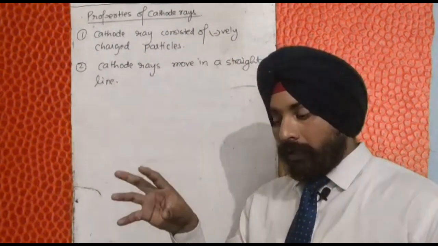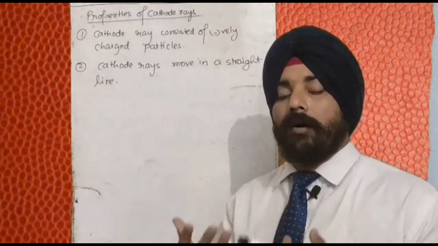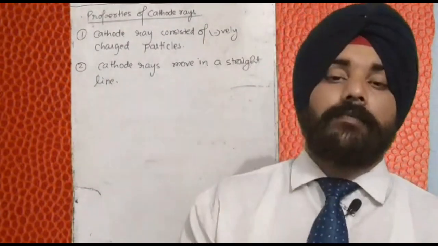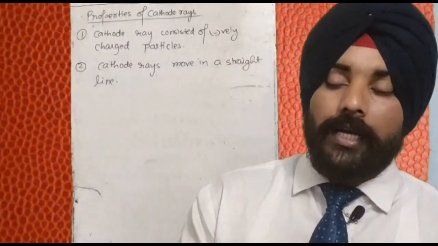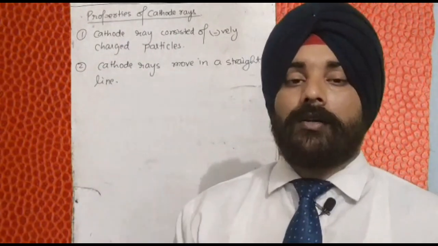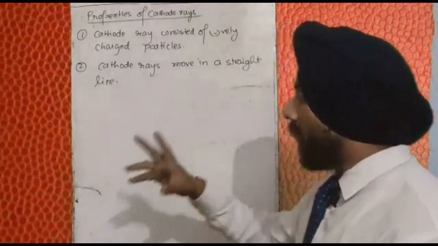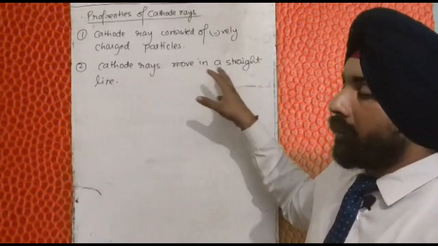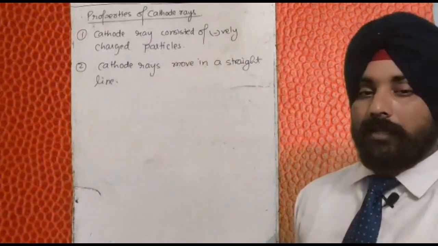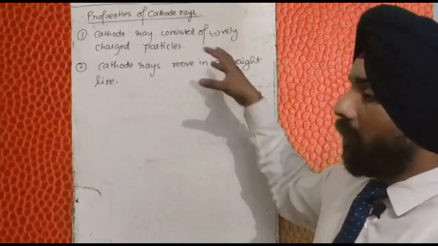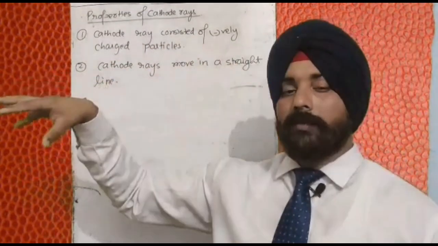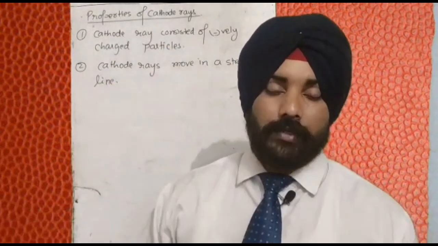When you keep some opaque object in the path of light, it makes its shadow. So from this conclusion we came to know that light is moving in a straight line. Similarly, he could estimate that cathode rays are moving in a straight line, because when an object is kept in the path of cathode rays, its shadow is formed.